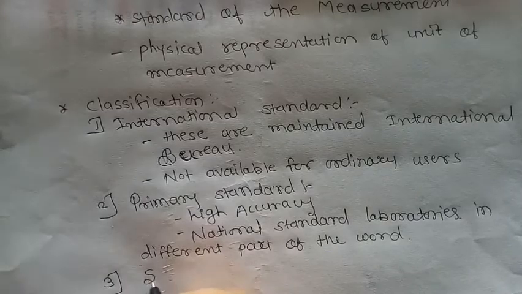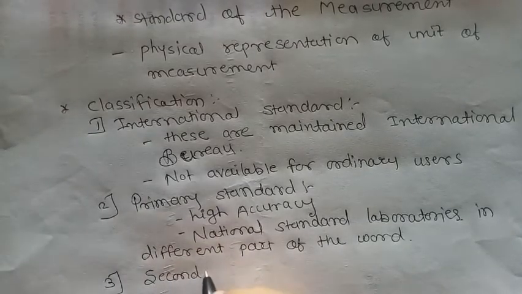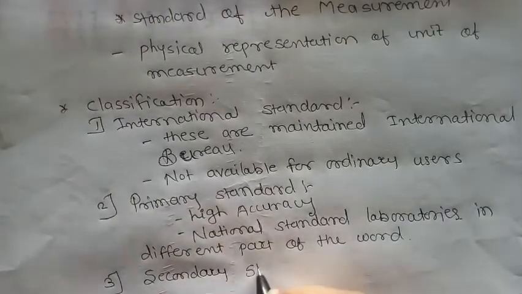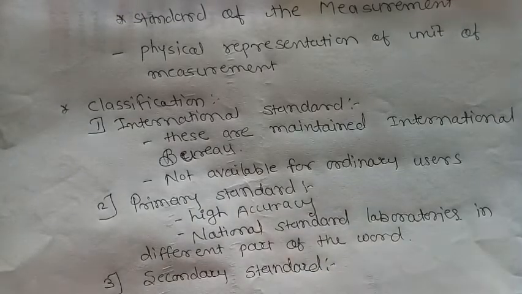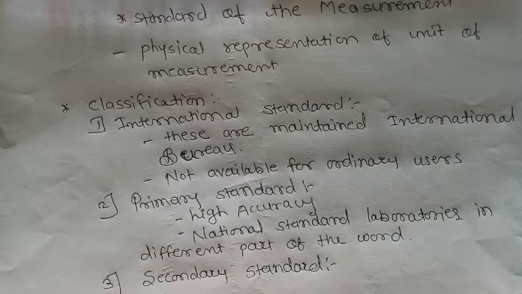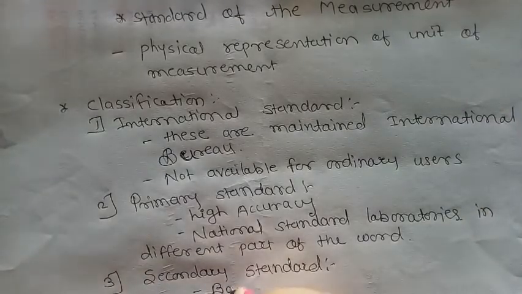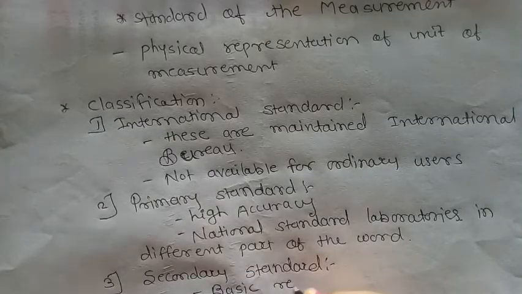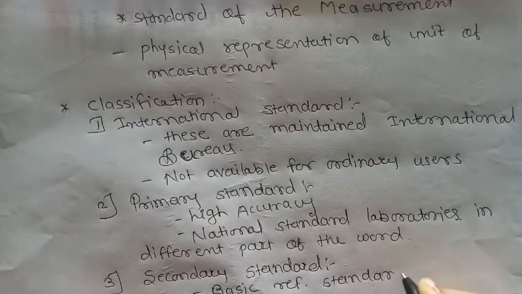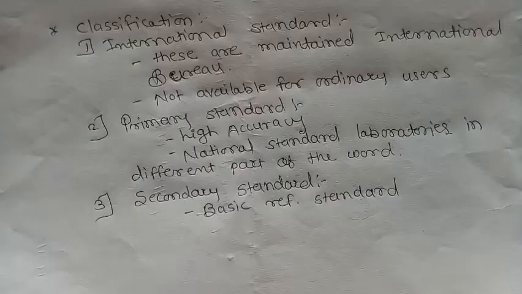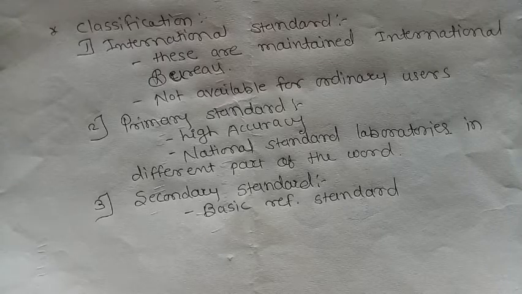Third standard is the secondary standard. Secondary standards are the basic reference standards used in industrial measurement laboratories.